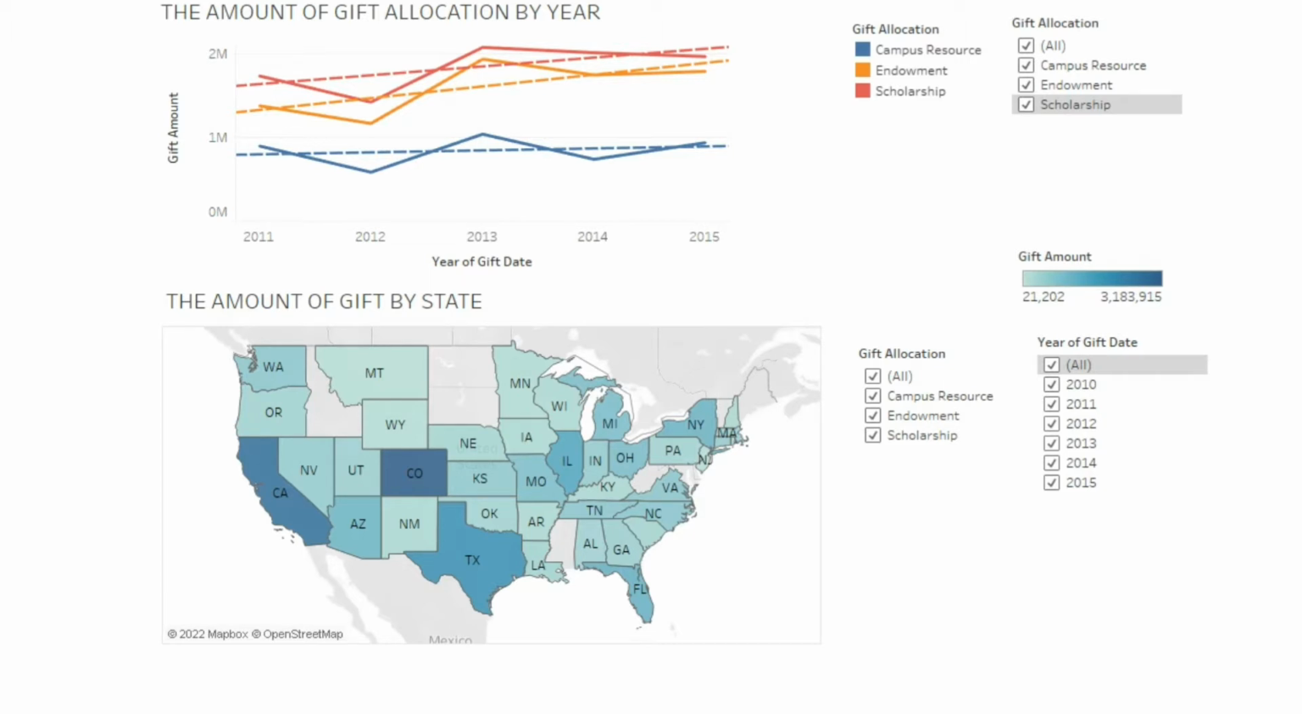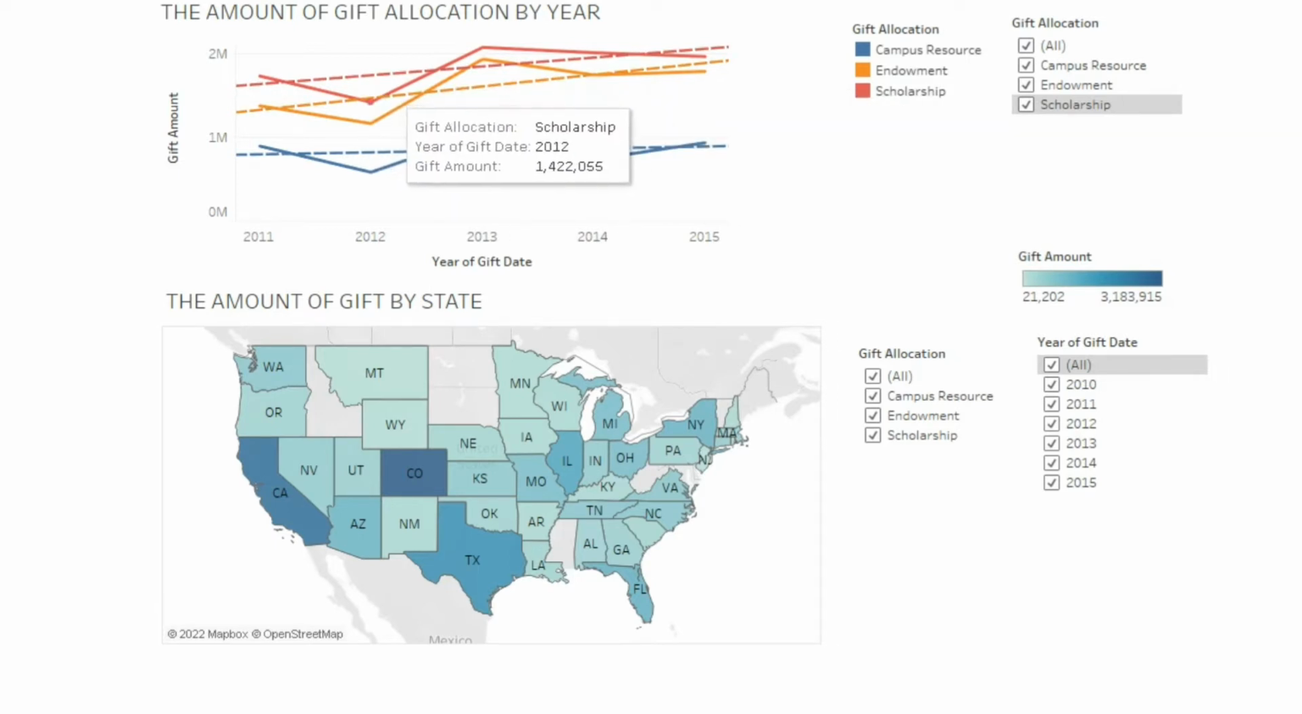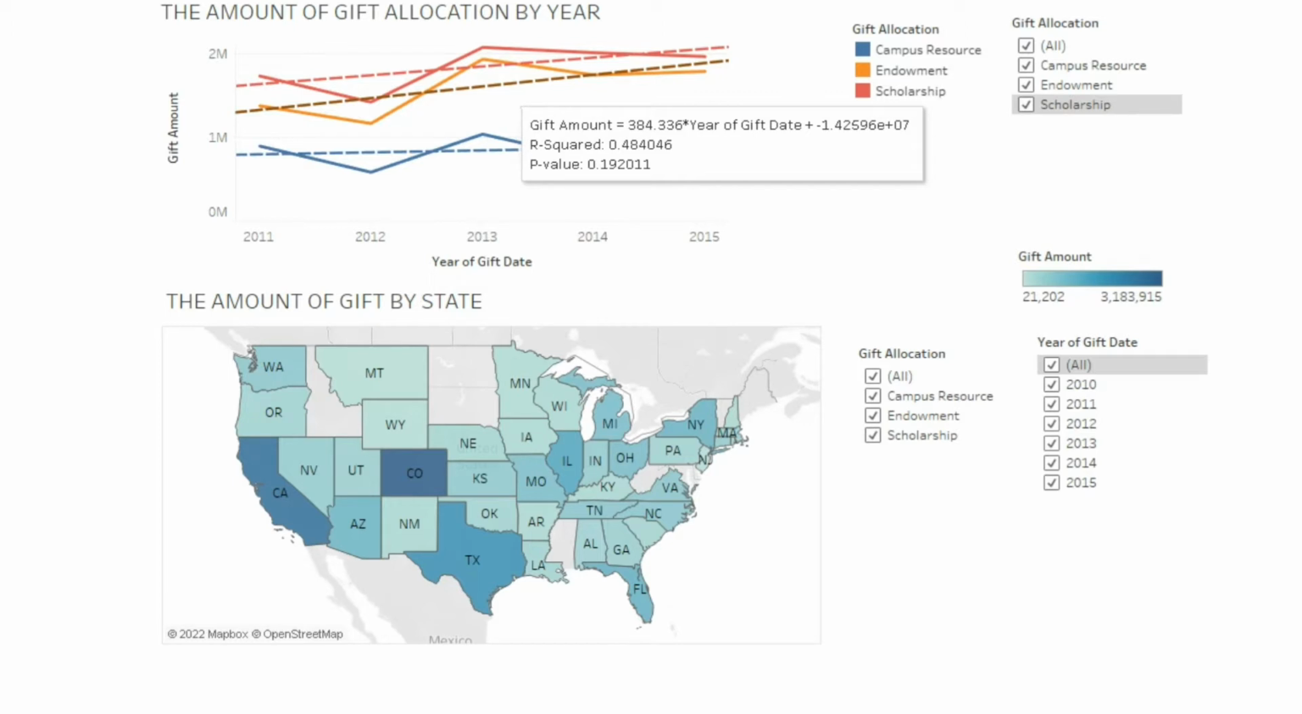The first question is, what is the highest amount of gift allocation? From the analysis, we can see the scholarship has the highest amount of gift allocation. The next question is, what is the trend of gift allocation amount over 6 years? Here we can see an ascending trend line in each category, which means that the gift allocation trend is good and rising.